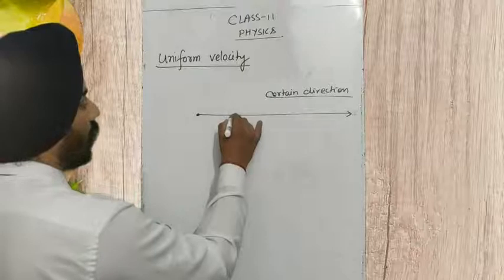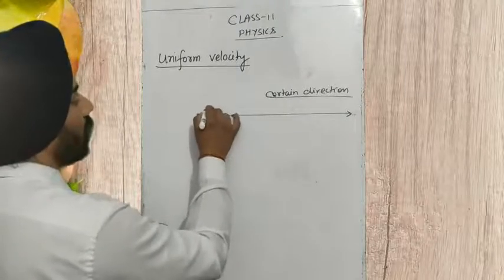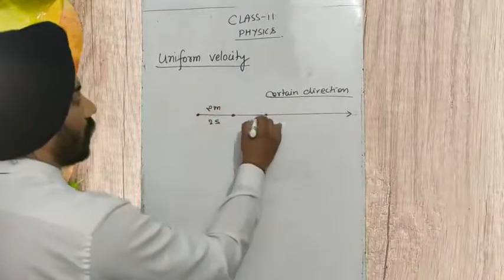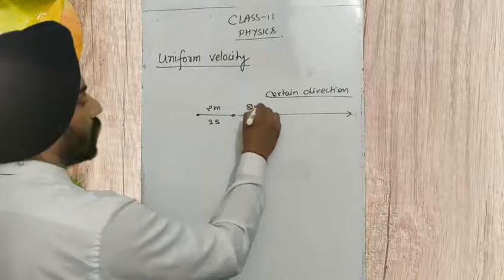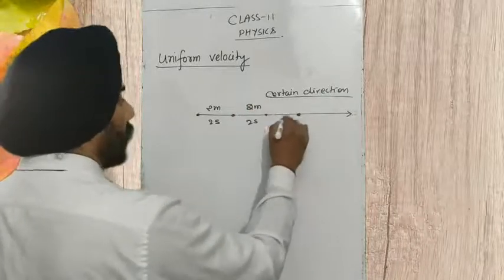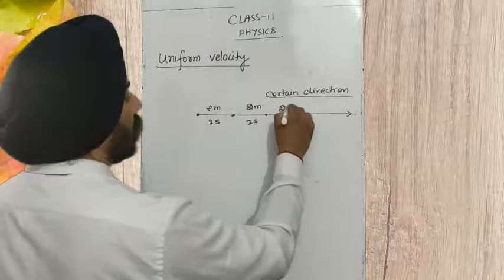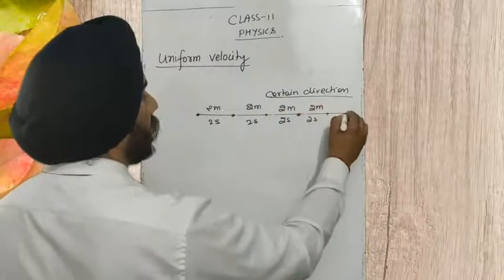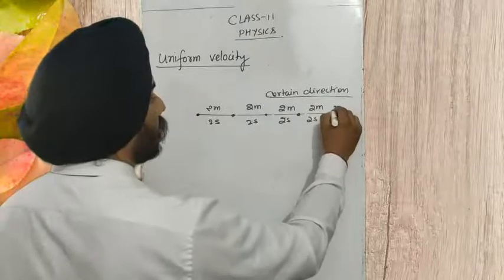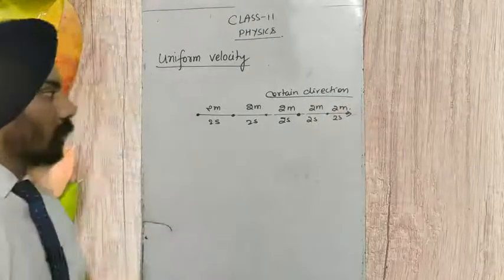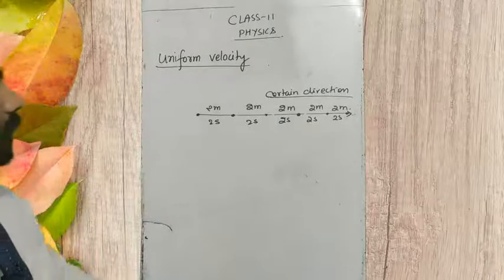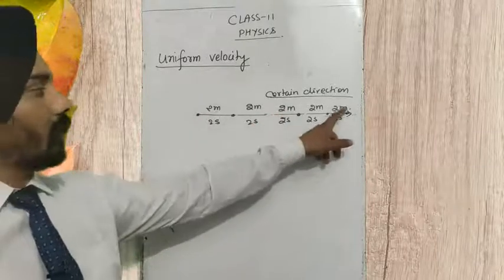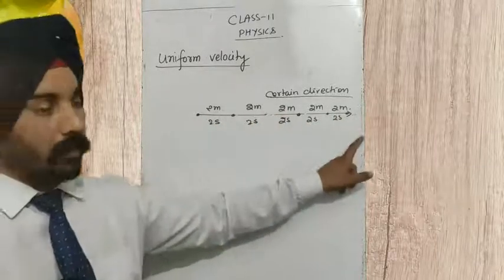In every 2 seconds it is covering a displacement of 2 meters. So we could see that the displacement is equal and the time interval is equal.